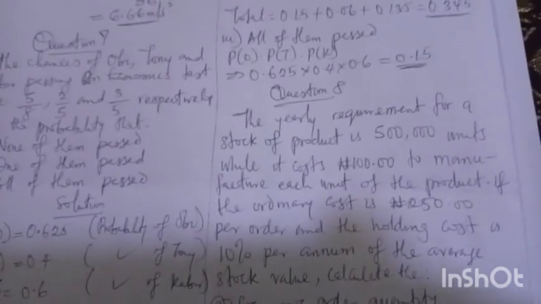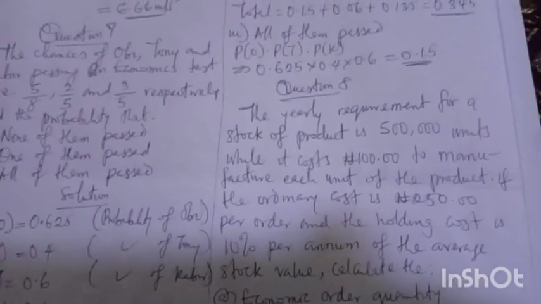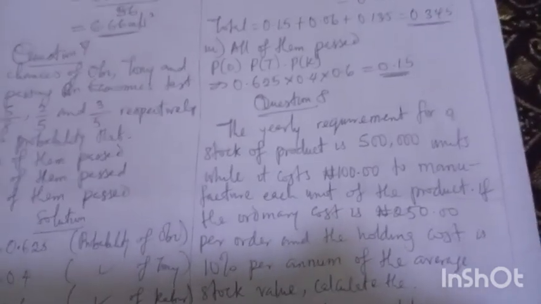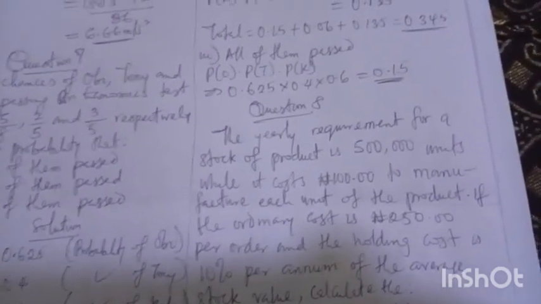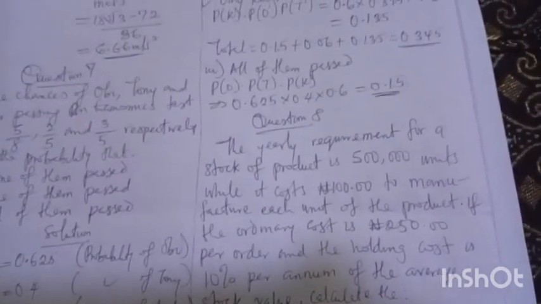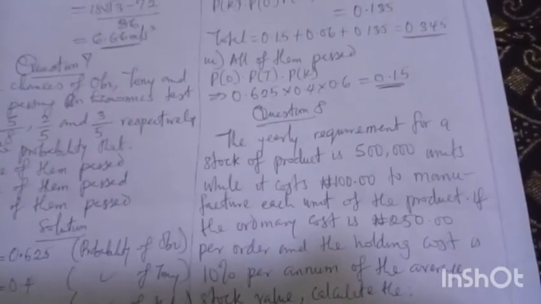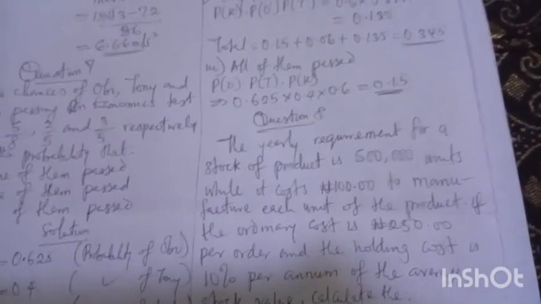All right. The yearly requirement for a stock of products is 500,000 units. It costs 100 naira to manufacture each unit of the product.